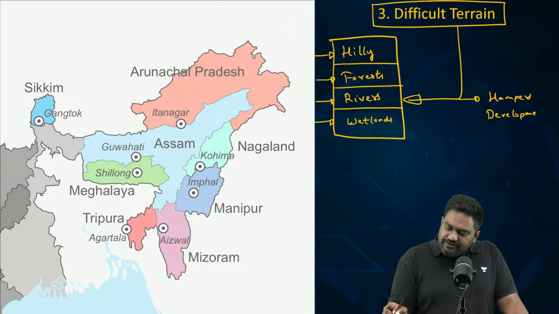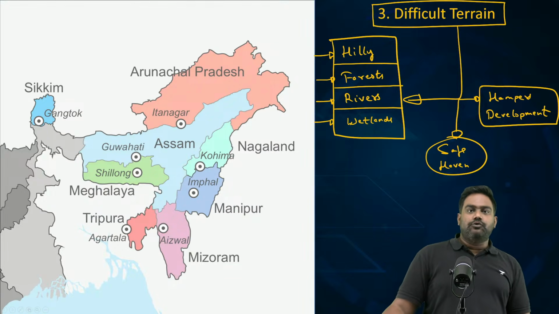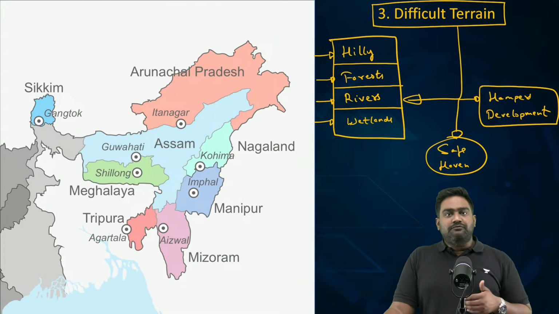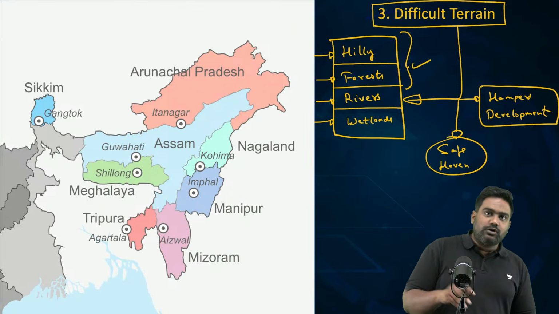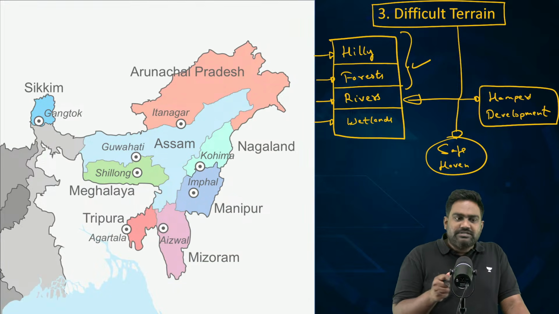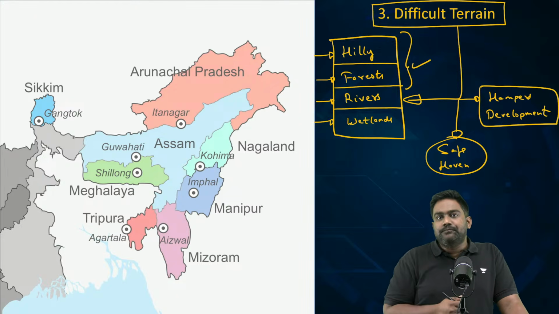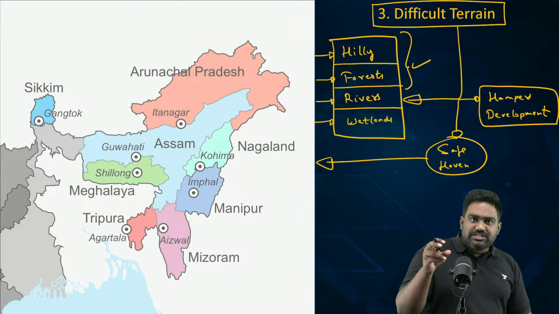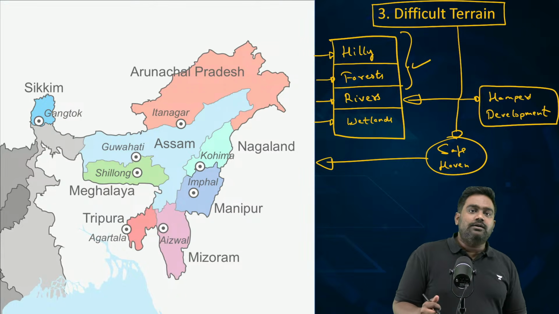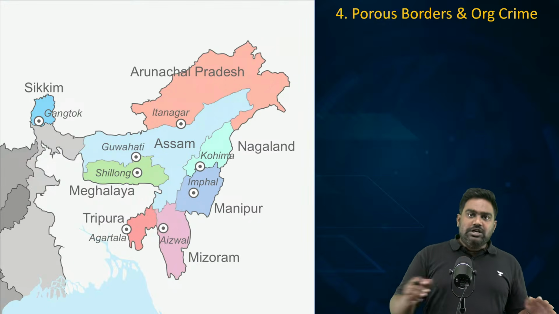It not only hampers development, it also creates a perfect safe haven for the insurgents to hide from the security forces. The local communities, which are well versed with the topography and the terrain, can use the forests and the mountains to take cover, to camouflage themselves, and to hide themselves from the security forces and their reach, which allows them to operate with impunity against the state. So, geographical factors such as these are pivotal when it comes to the security landscape of any region in the world. This factor has been a crucial factor when it comes to the multiple insurgencies that we have seen